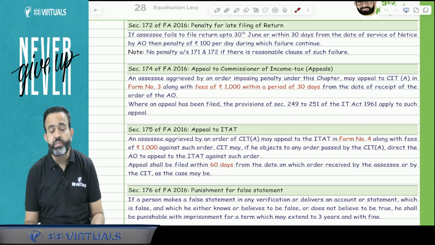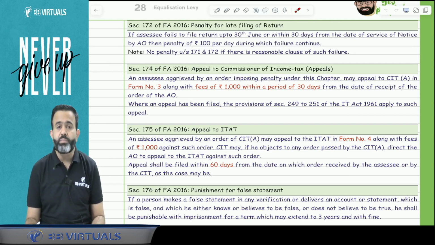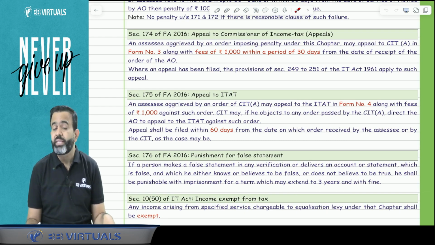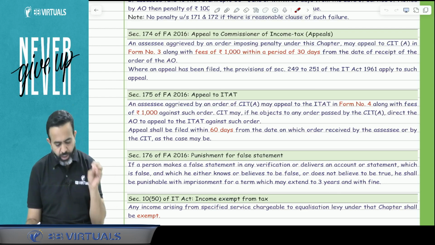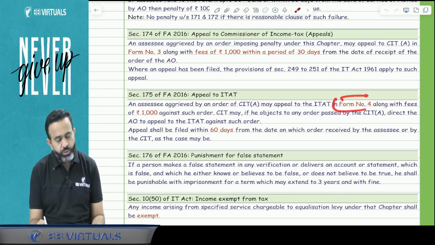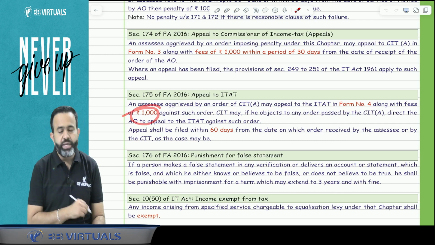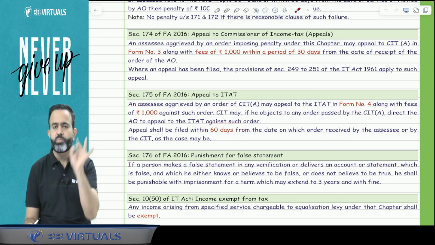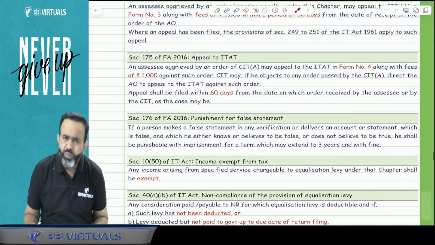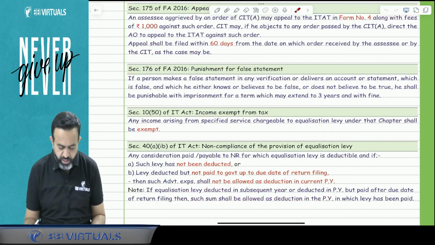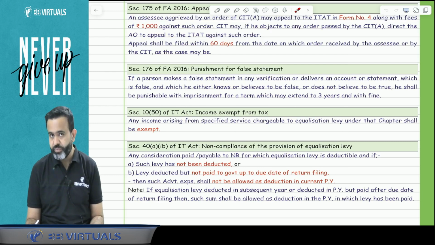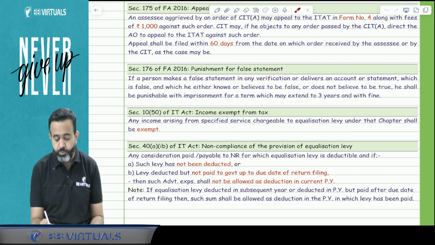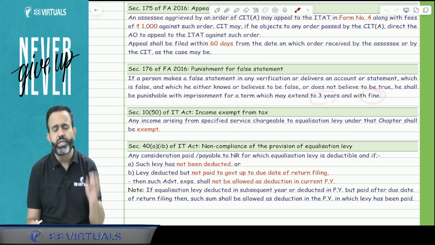Now suppose you receive the order of the CIT appeal, and the income tax department or the assessee is not satisfied with the order of the CIT appeal, then they can file an appeal to the ITAT. Now the ITAT appeal is filed in form number 4, and there is a fee of 1000 rupees, and it can be filed within 60 days from the date of receipt of the order of the CIT appeal. Now guys, in the equalization levy, suppose you have given any false statement, in this particular case there can be jail up to 3 years, and also there may be a financial fine also.